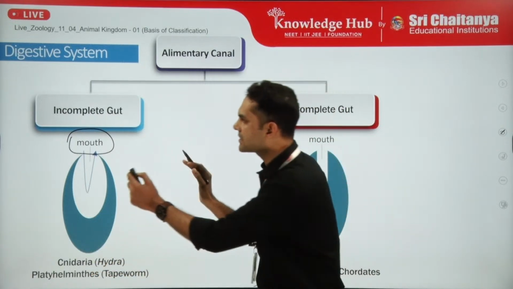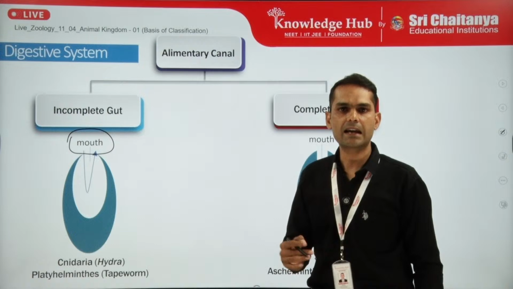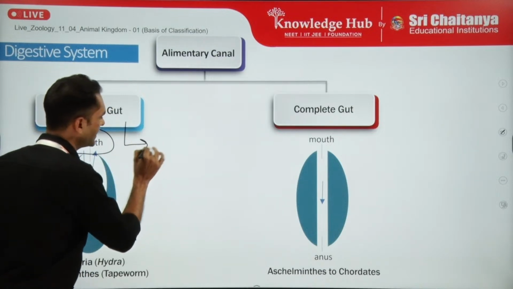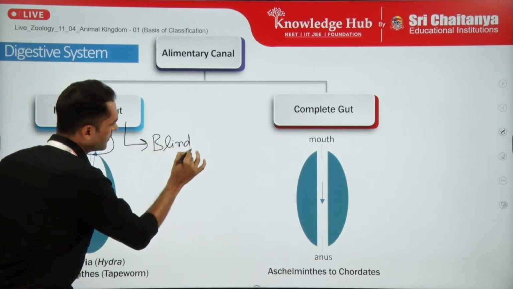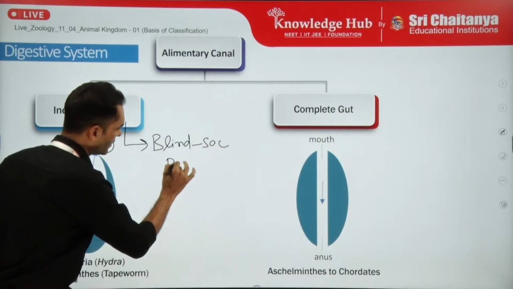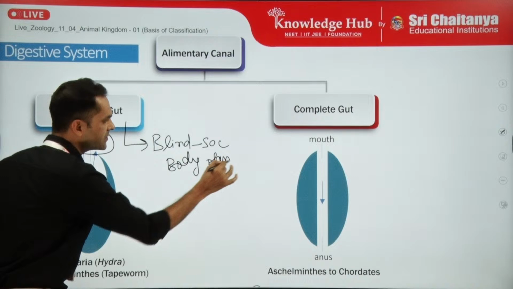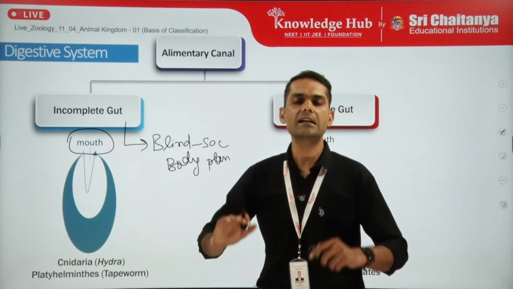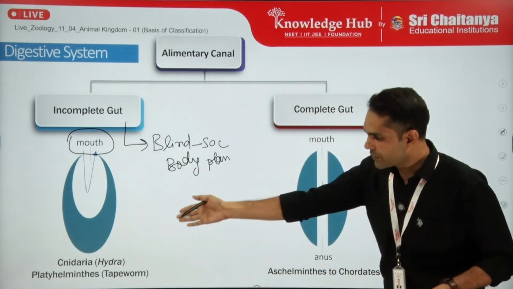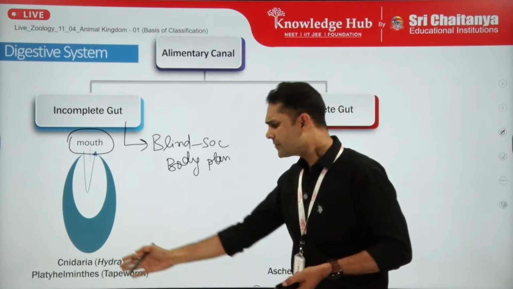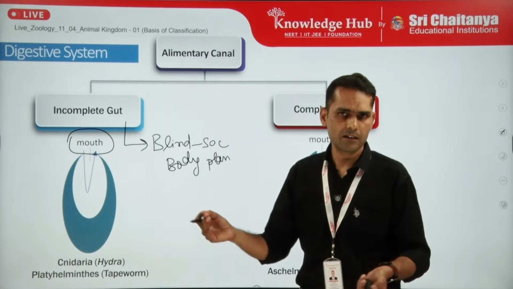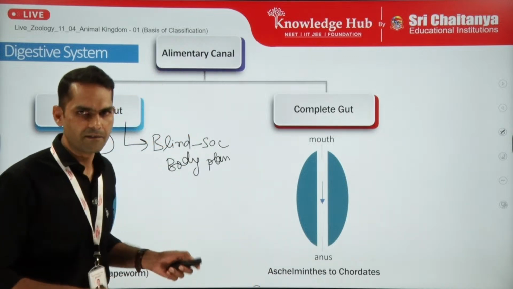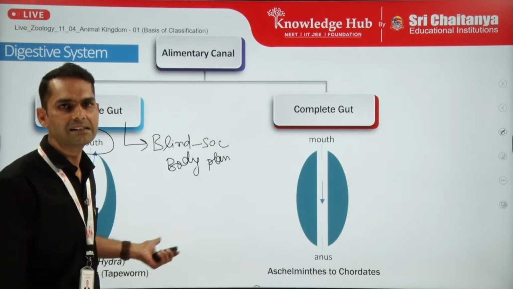If we look at this kind of digestive system, we usually call it the blind sac body plan. What do we call it? Blind sac body plan. So I am writing it as blind sac body plan. That means the other end is closed and there is only one single opening which is used for both ingestion as well as egestion, right? Examples you can see are Cnidaria and Platyhelminthes. In Platyhelminthes, in examples like Taenia, the digestive system is absent.